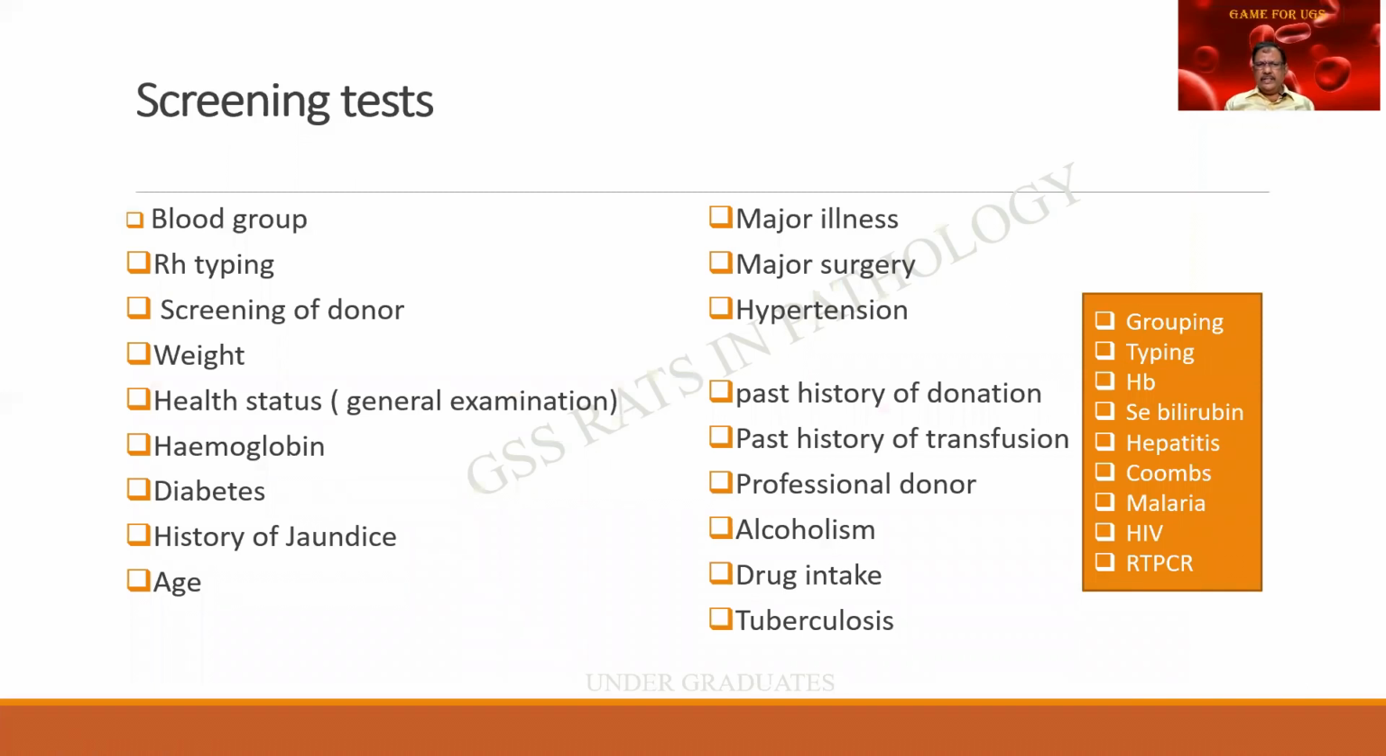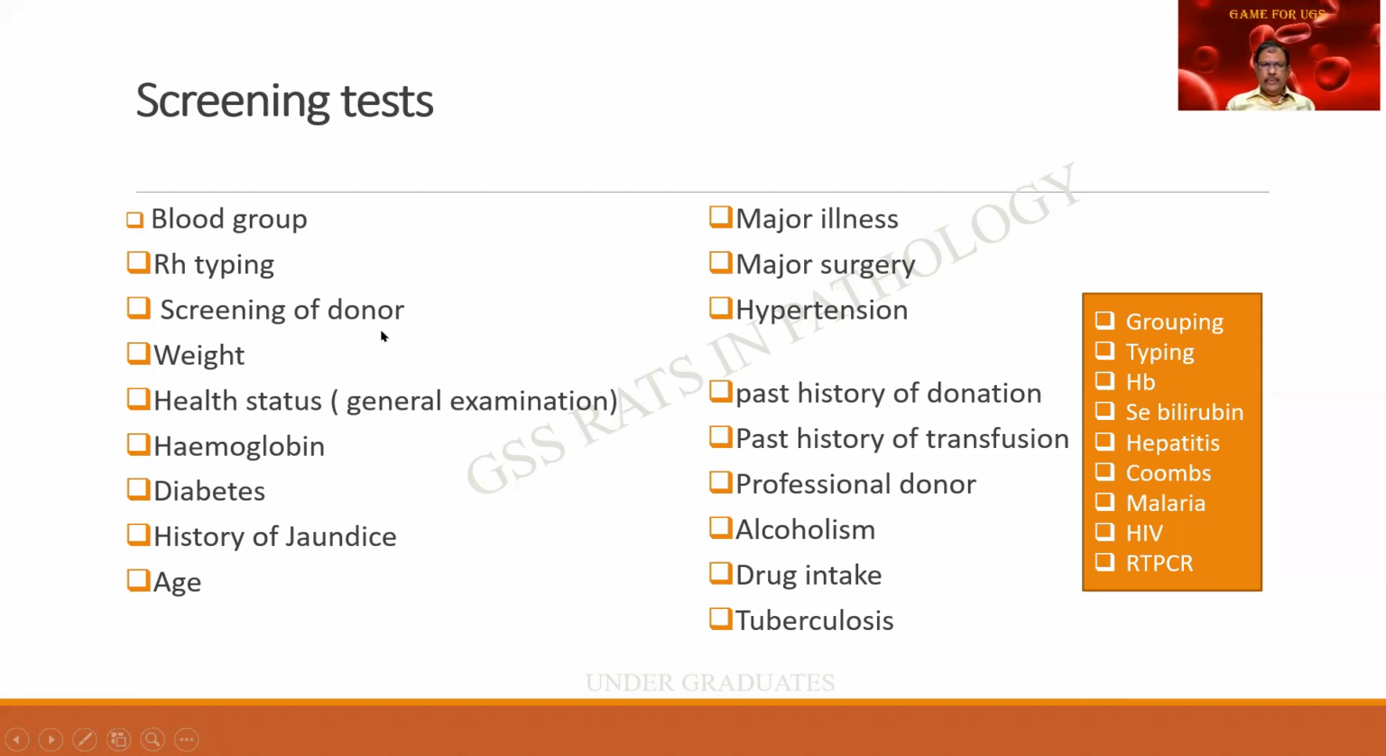What are the screening tests? Even if a relative is very close, I don't think he can immediately give blood. There have been very tragic situations where a brother has given blood to his counterpart, but then he has transmitted an incurable disease by the blood that has been given. So it is extremely important. One is obviously the blood group that has to be done, both in the donor as well as in the recipient. The RH typing, it has to be done.